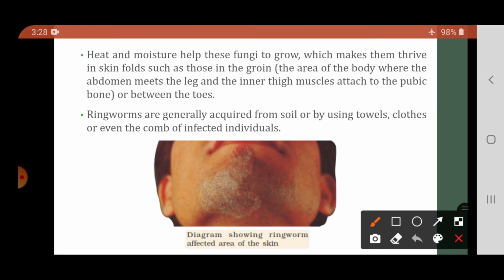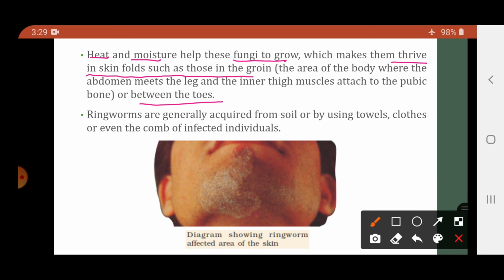Now how does this disease occur, or how is it transmitted? Heat and moisture help the fungi to grow, which makes them thrive in skin folds such as those in the groin area or between the toes. Okay, जहाँ पे heat and moisture होगा, in that region the fungi can easily grow. So basically जहाँ पे heat and moisture होगा, like the groin region of our body.